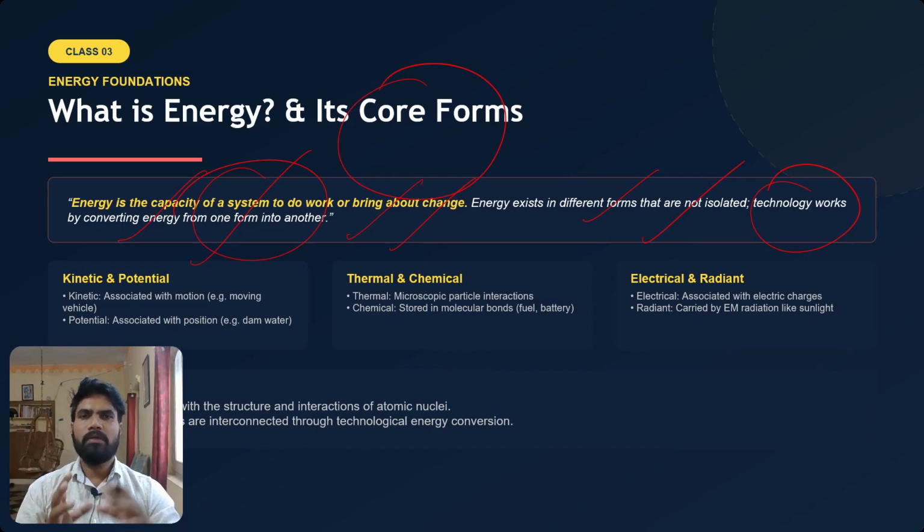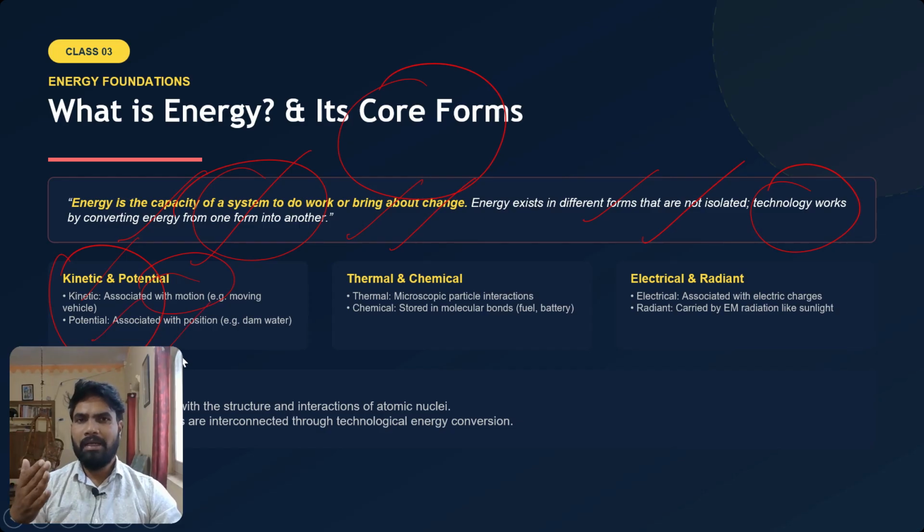First we will see the simpler, basic forms of energy that you have studied in your lower classes. Kinetic energy is associated with motion. So a moving vehicle, which type of energy is it producing? Kinetic energy. Potential energy is associated with position.